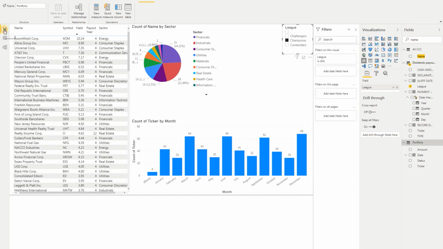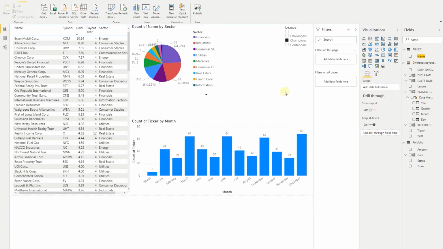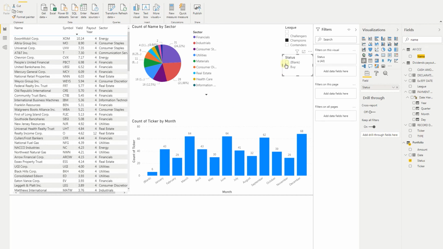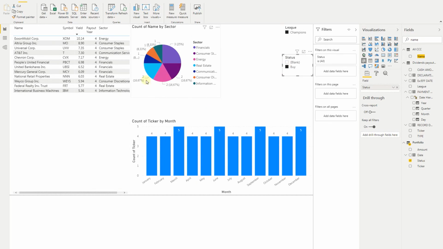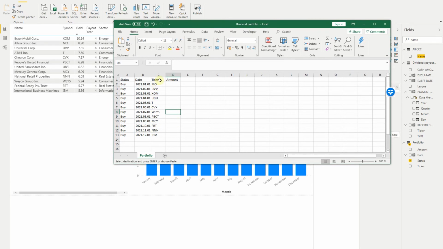But in this case, as I have created it this way, let's leave it like this, and if we have an issue, I will show you how to fix it. Once we have our data, let's get back. Let's make one more slicer, and now let's use the status I have created before, buy status, buy or blank. If we select this buy status, we'll see only the companies we have entered in that file. Let's look at the file again, and as we can see, we have the tickers in here. That's correct. We have the same companies once we apply that slicer in our Power BI.